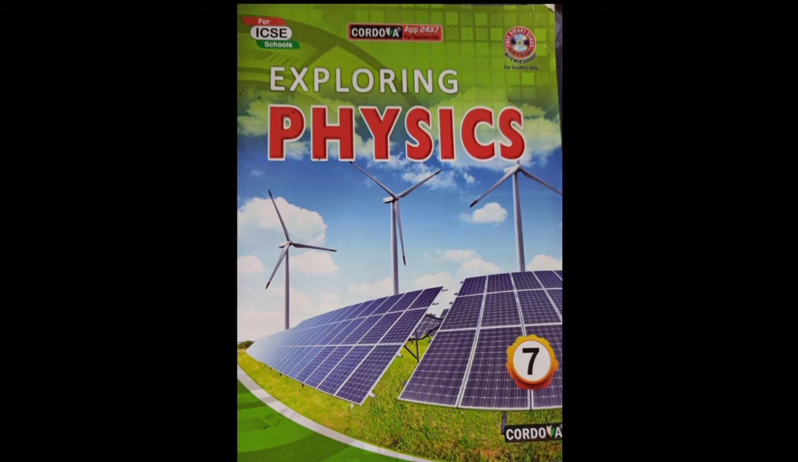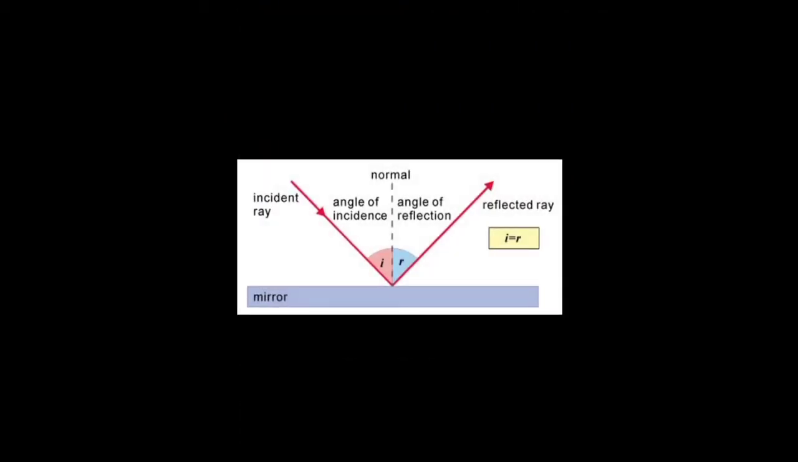In your previous class, I taught you the terms related to reflection and the two laws of reflection. First law: the incident ray, the normal ray at the point of incidence and the reflected ray all lie in the same plane. And second law: the angle of incidence is always equal to the angle of reflection. That is, angle i is equal to angle r.